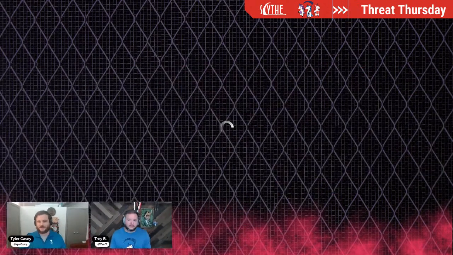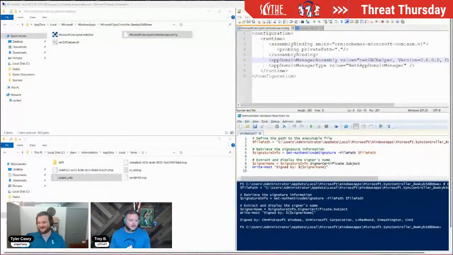Windows AppDomain abuse is essentially when you sideload a malicious payload or DLL into a digitally signed Microsoft executable via a .config file. So what does all that mean, right? I feel like it's a little easier to show that one than try to explain it. So what we have here, get my screen set right, is that in our threat we copy this Microsoft UEV sync controller